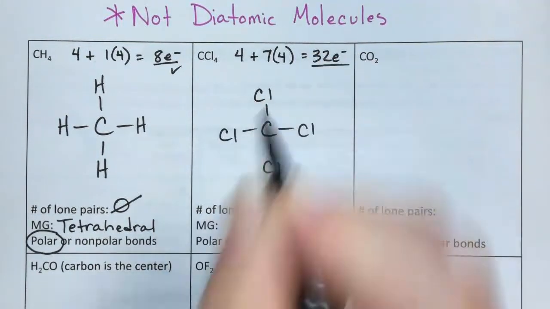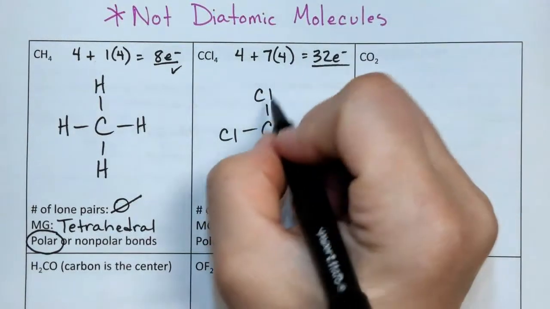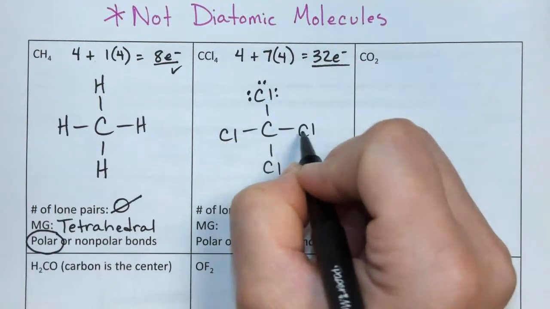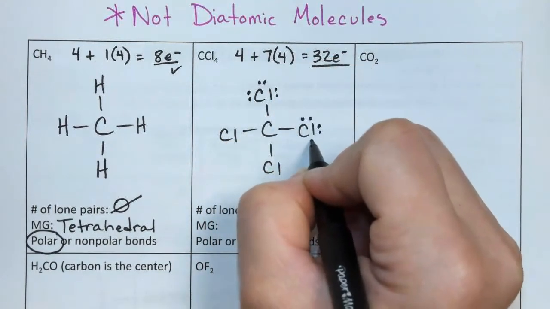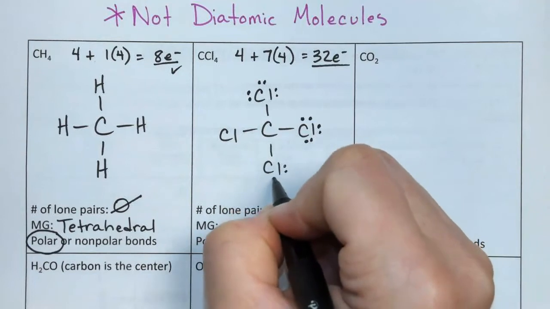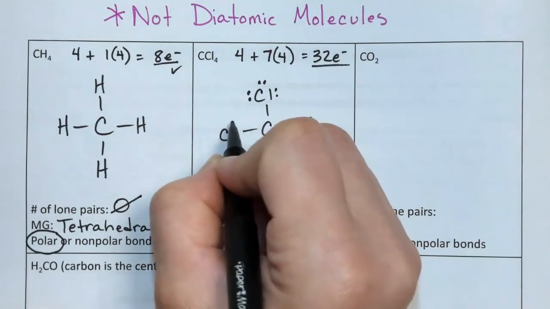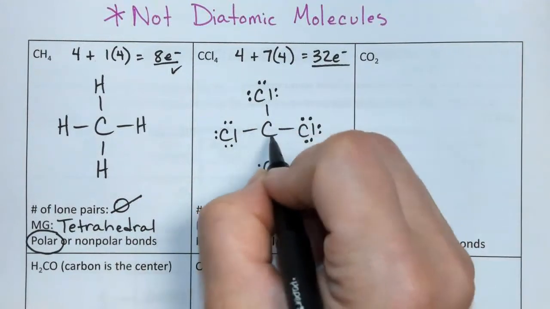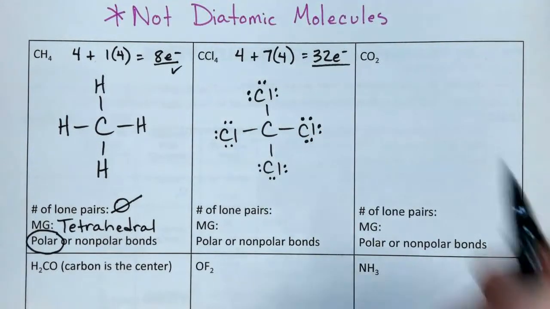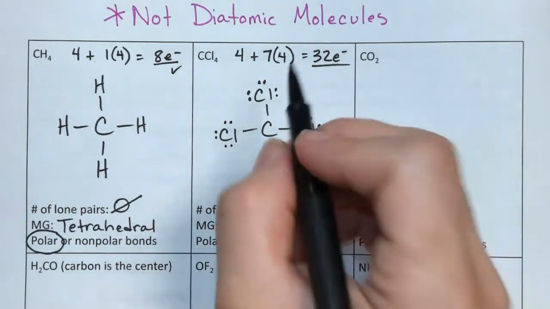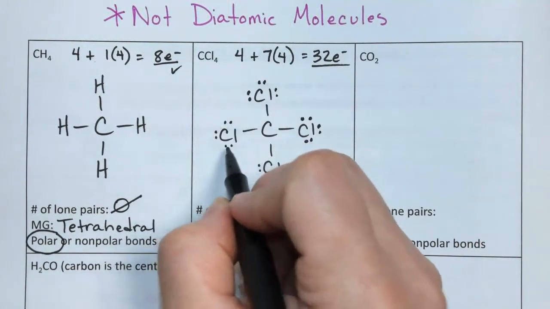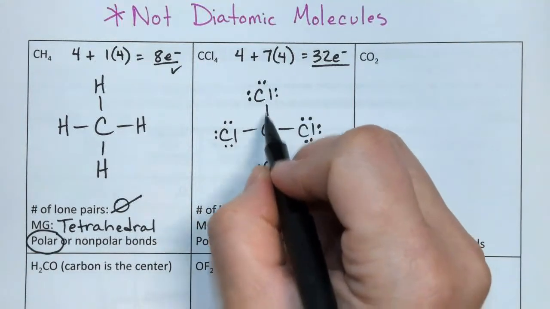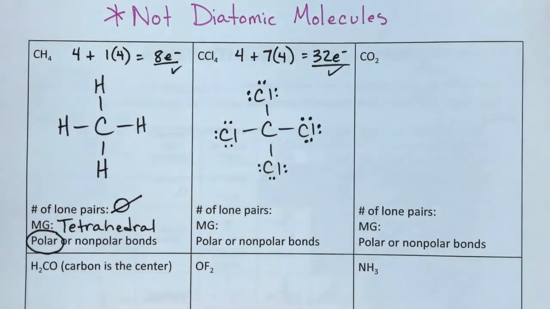And now, make sure everything has an octet. So this chlorine has 2, 4, 6, 8. And the carbon has 2, 4, 6, 8. Everybody's got an octet. Do I have 32 total electrons? 2, 4, 6, 8, 10, 12, 14, 16, 18, 20, 22, 24, 26, 28, 30, 32. We do have our 32.